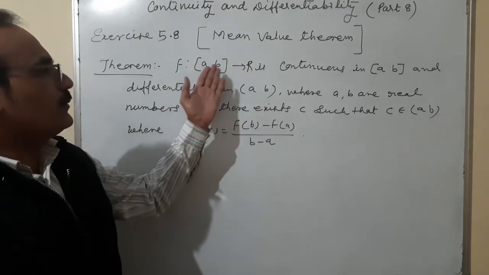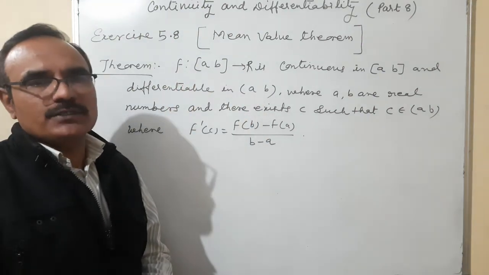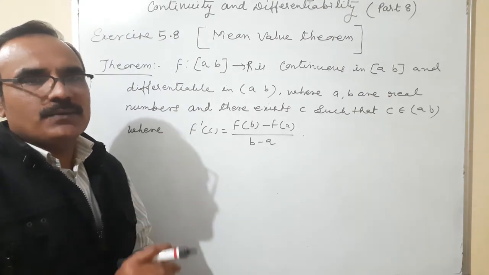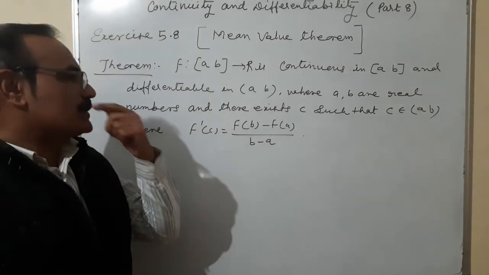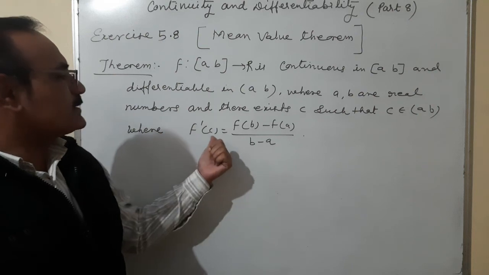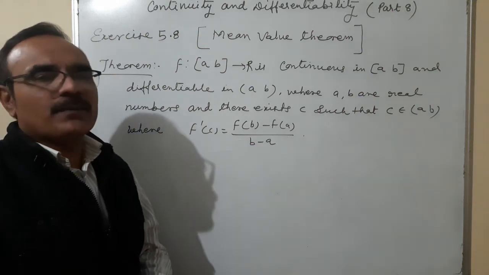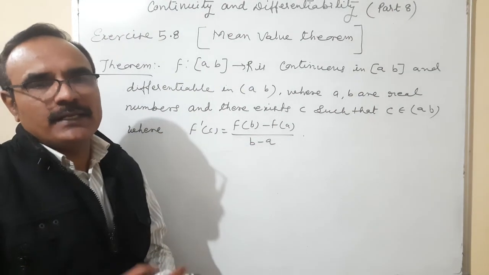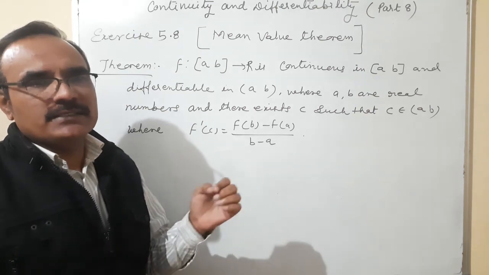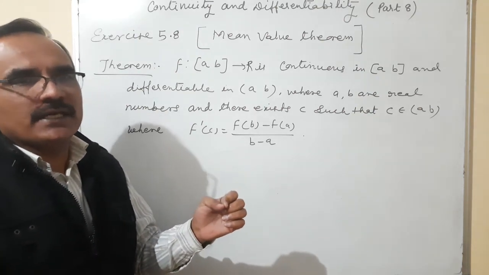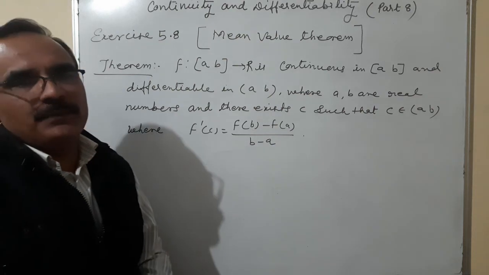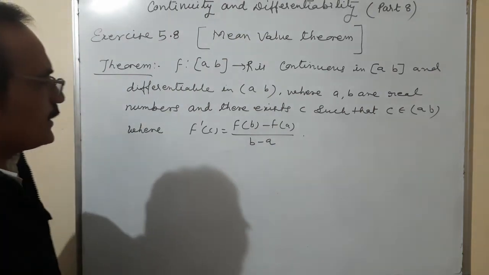The function f: [a, b] to R is continuous in the closed interval [a, b] and differentiable in the open interval (a, b), such that f dash c is equal to f of b minus f of a upon b minus a, where a and b are any real numbers, and there exists c between a and b such that c belongs to (a, b). Okay, which type of condition here?